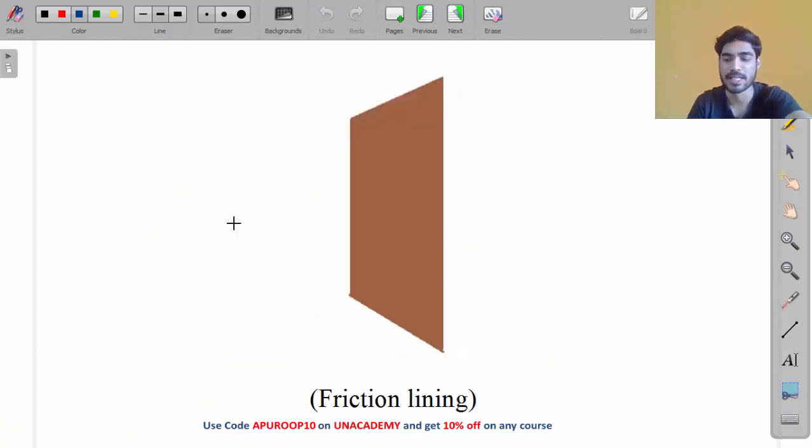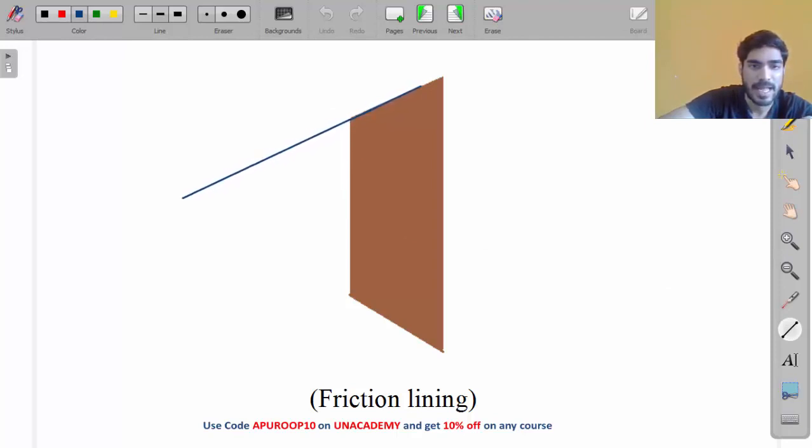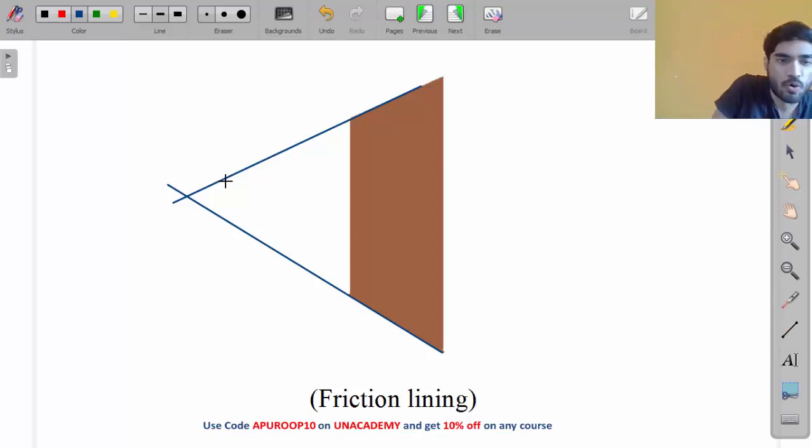This is the friction lining, which is inclined, and this is the angle of inclination. This total angle of inclination is known as cone angle.